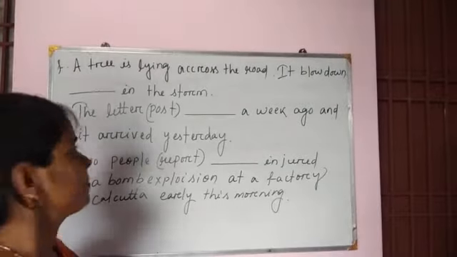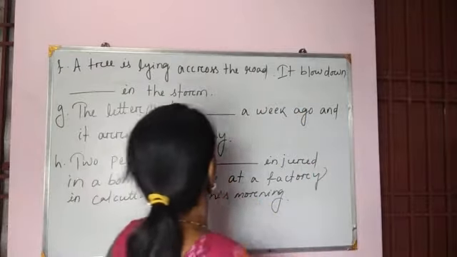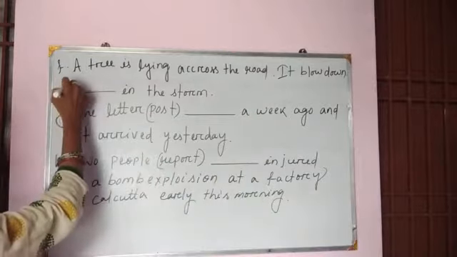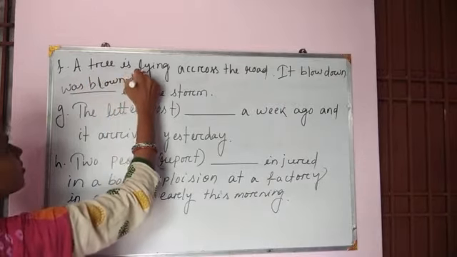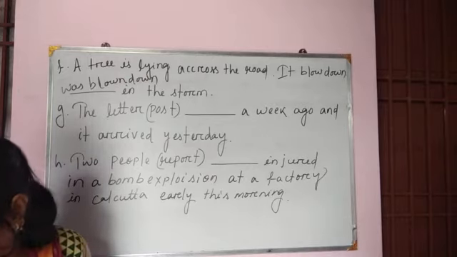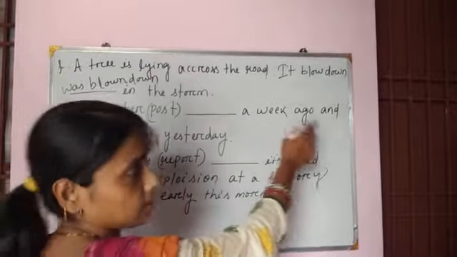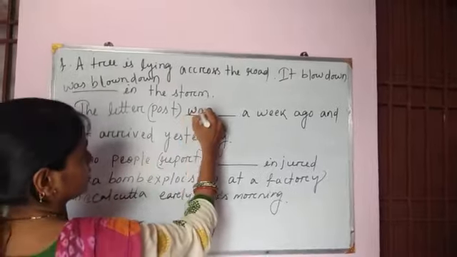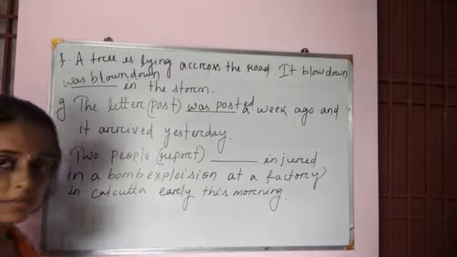So come to the next question. A tree is laying across the road. It's blown down. So here past tense, it was. Okay. And another question. The letter post a week ago. A week ago, ago is the past tense. So a letter was posted a week ago and it arrived yesterday.